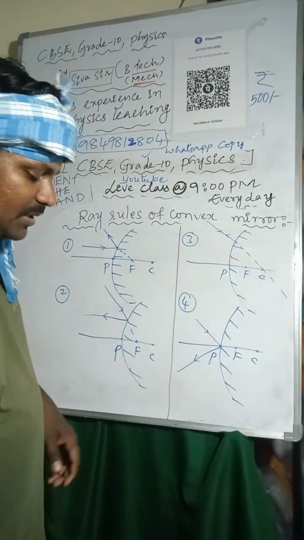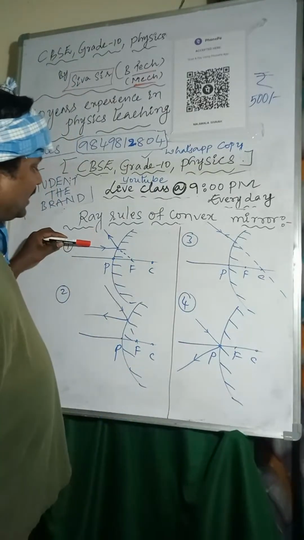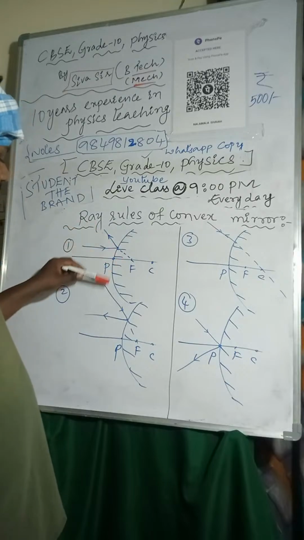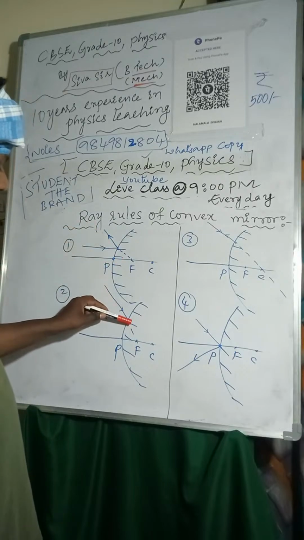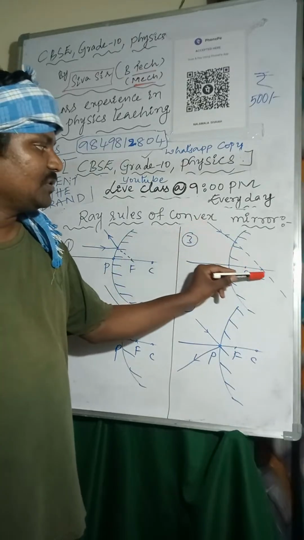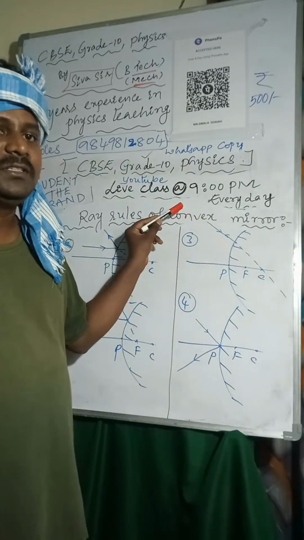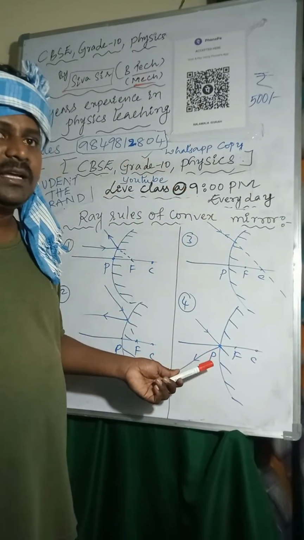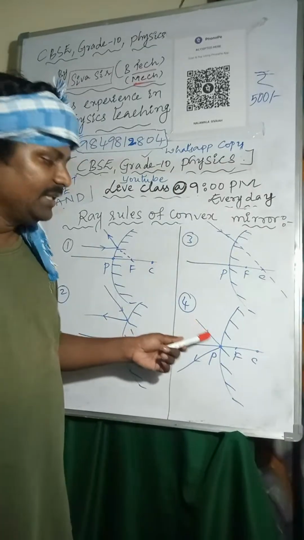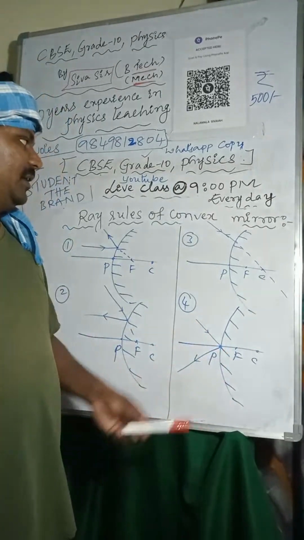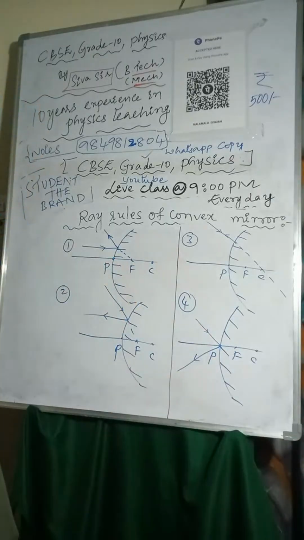Here you can observe. I am taking a light ray coming from infinity. After reflection it passes through the focus. If the light ray passes through the focus, after reflection it moves towards infinity. If the light ray passes through the center of curvature, it retraces its original path, reflecting back into the same path. And if the light ray is incident at the pole, it reflects back into the same medium. So these are the ray rules of the convex mirror.